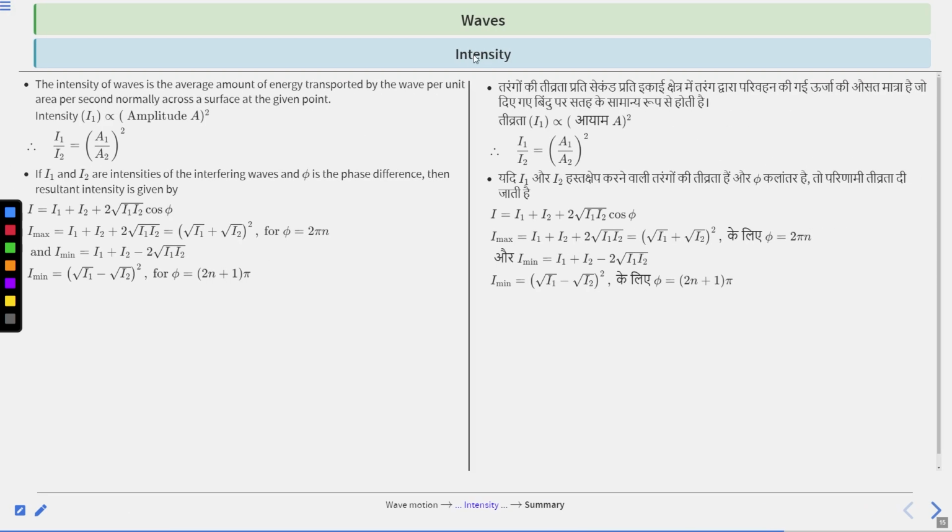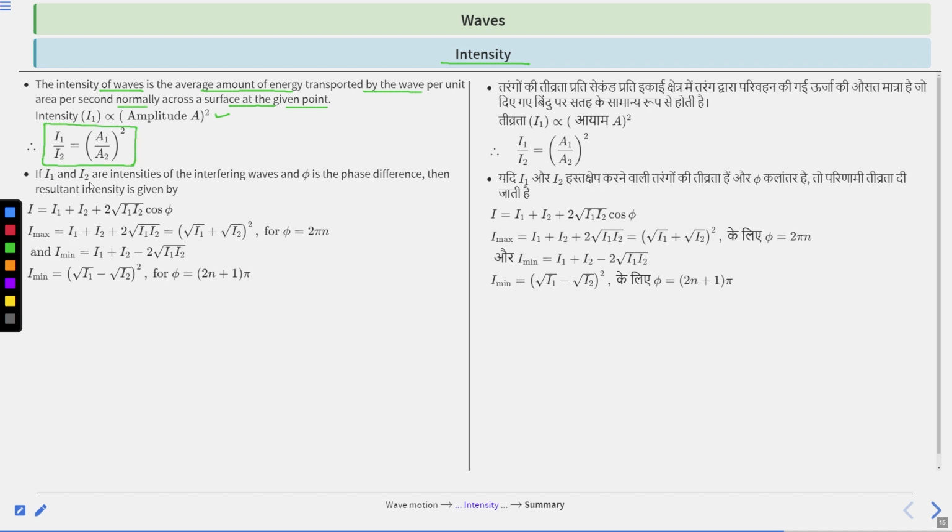Next is intensity. The intensity of a wave is the average amount of energy transported by the wave per unit area per unit time normally across a surface at a given point. So intensity I is directly proportional to amplitude A whole square. It means I1 divided by I2 is equal to A1 divided by A2 whole square. So this is the intensity relation.